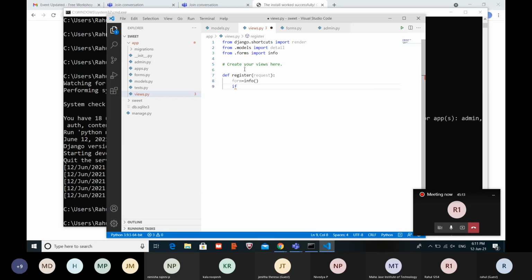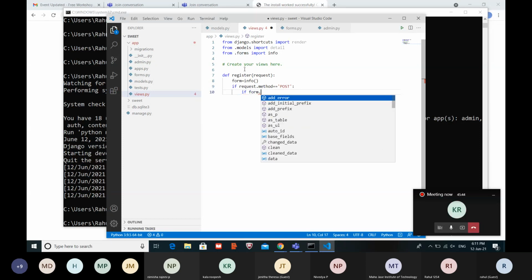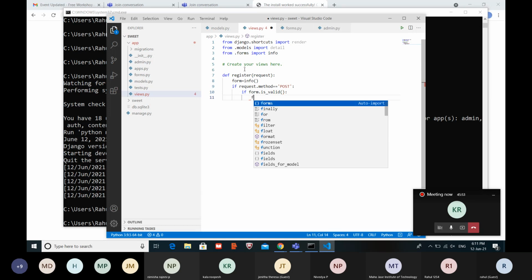If the form is valid, then form.save. And we need to return this form to the browser screen.